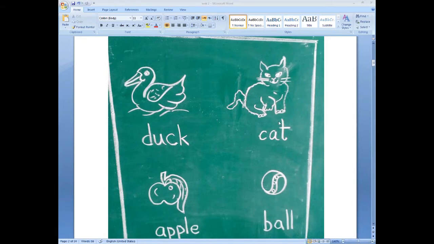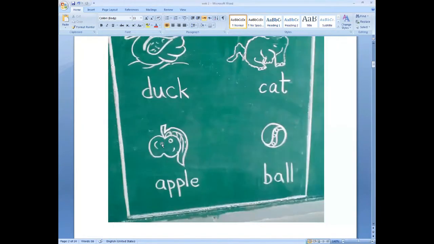Now come down to the third picture. Look here. What is it? Do you know? It is an apple. The spelling of apple is A-P-P-L-E.